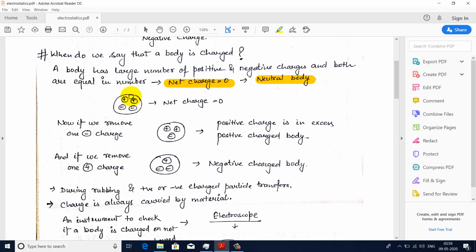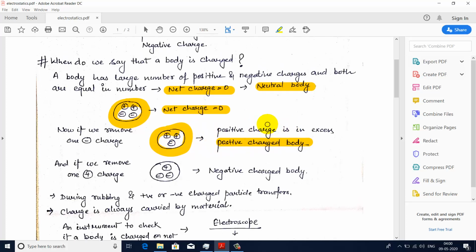Okay, this is a body. In this there are two positive charges and two negative charges, therefore the net charge on this body is 0. Now if we remove one negative charge from this, then it will be left with two positive charges and one negative charge, and we can clearly see here that positive charge is in excess. So this is a positive charge body, because here positive charge is large as compared to the negative charge, therefore we call it a positive charge body.